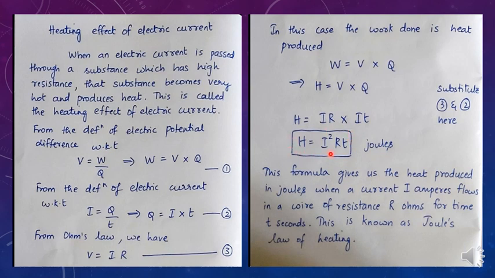Since it is work done, it is measured in joules. So this formula, that is H is equal to I square RT, gives us the heat produced in joules when a current I amperes flows in a wire of resistance R ohms for a time of T seconds. Dear students, you should also know that this is known as Joule's law of heating.